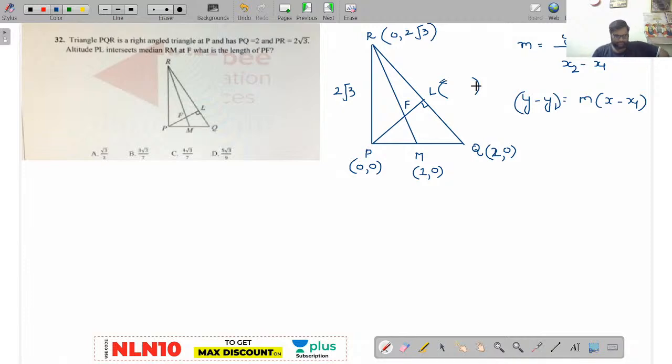Now observe here. I'll take it like this. Now please let me know the slope of the RM value. The slope of the line segment RM, please. See here, this is x1 y1, this is x2 y2. What will be the slope value? Waiting for your answers, right? So see here, substitute here.